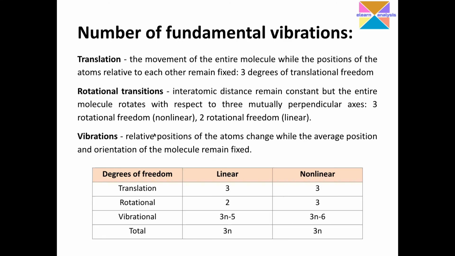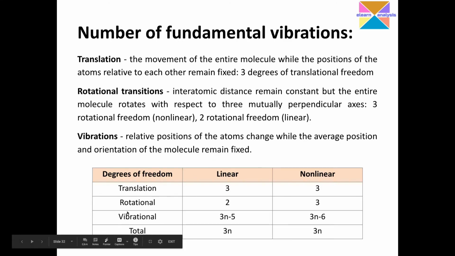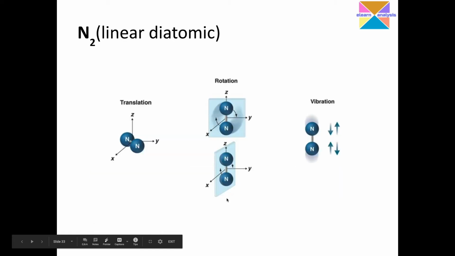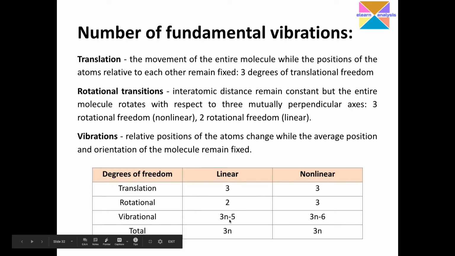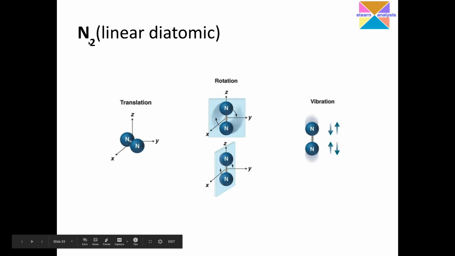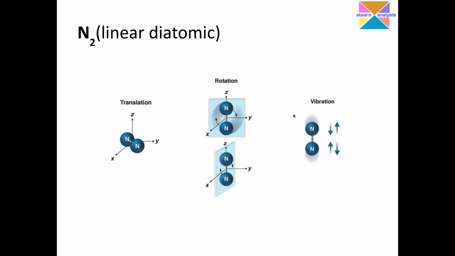Just by applying this particular formula, 3n minus 5, we can finally calculate the number of fundamental vibrations in a given molecule. I have taken nitrogen, which is a linear diatomic molecule. It is 3n minus 5, where 3 times 2 is 6, minus 5 is 1. So that many vibrational degrees of freedom are possible.